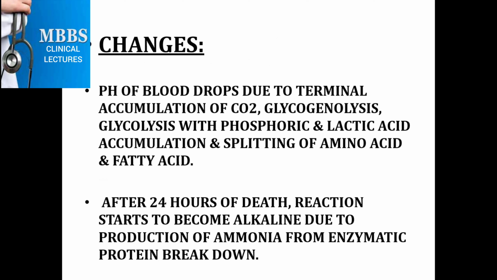The pH of blood drops due to terminal accumulation of carbon dioxide, glycolysis with phosphoric and lactic acid accumulation, and splitting of amino acids and fatty acids. Then after 24 hours of death, the reaction starts to become alkaline due to the production of ammonia from enzymatic protein breakdown.